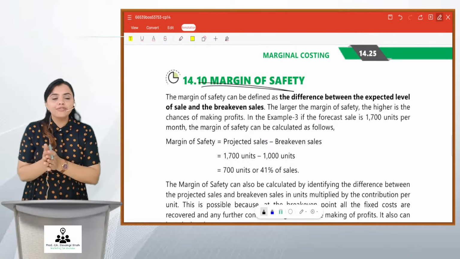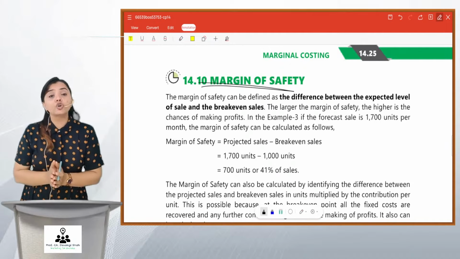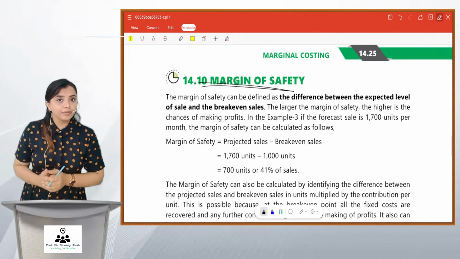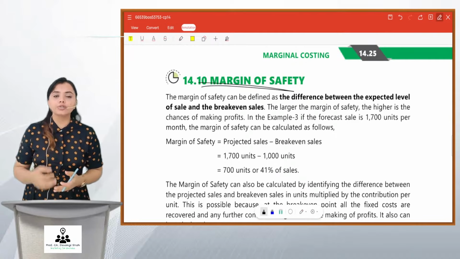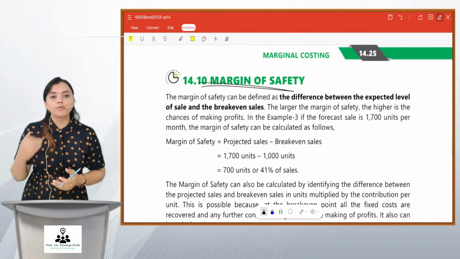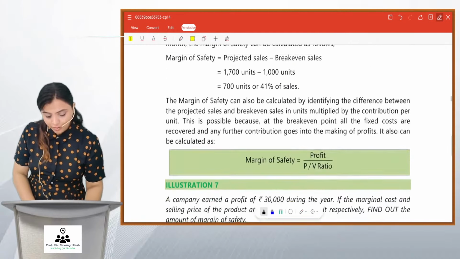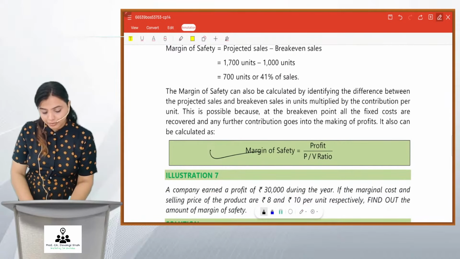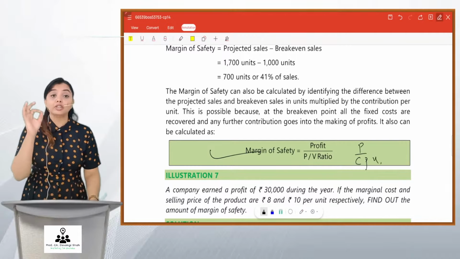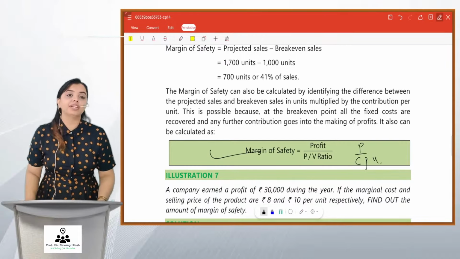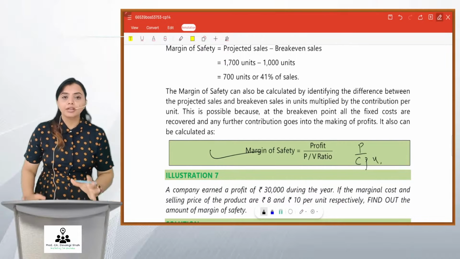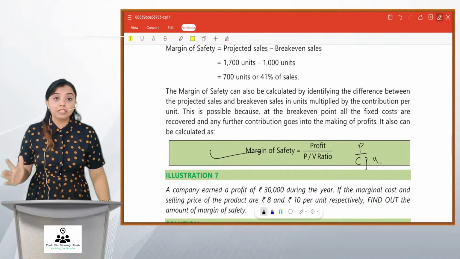So how do you find margin of safety? Very simple. Total sales minus break-even sales. That is margin of safety. Or you can do profit upon PV ratio or profit upon contribution per unit. So this is how margin of safety can be calculated. It will be profit upon contribution per unit to get in units, or profit upon PV ratio to get in value. So friends, these are the formulas for calculating margin of safety.